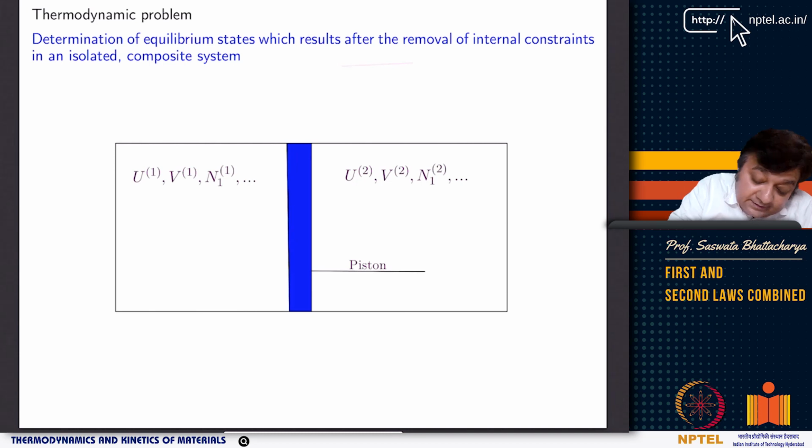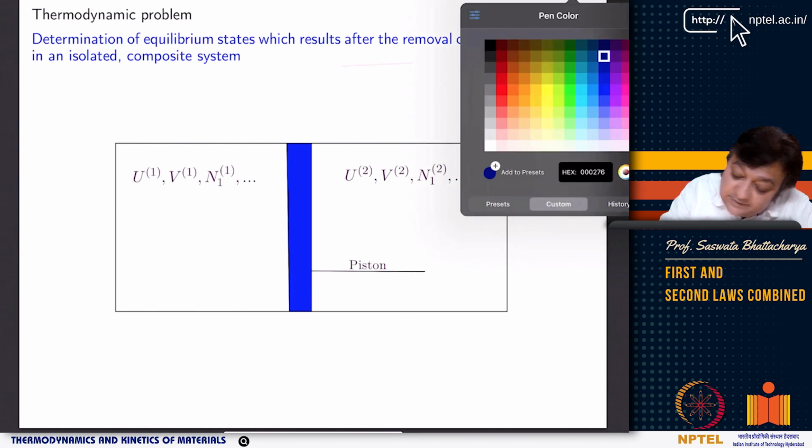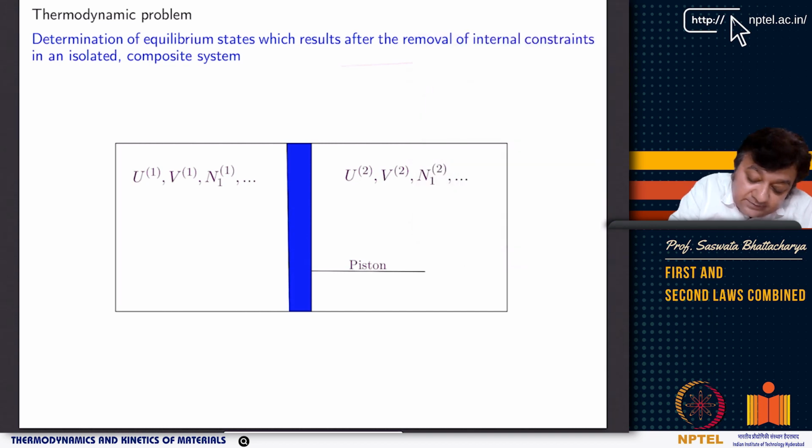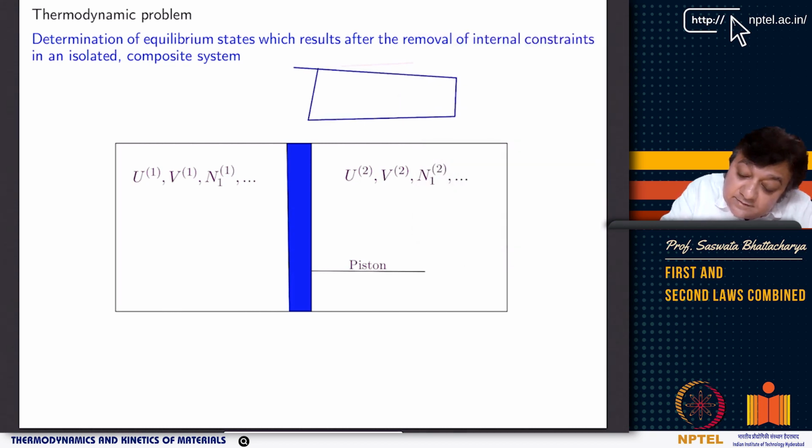So something like, I will just change the color. If you see, I am thinking of an isolated system.